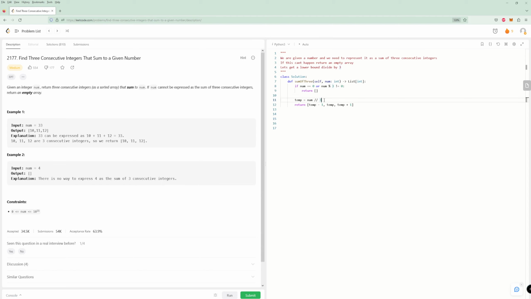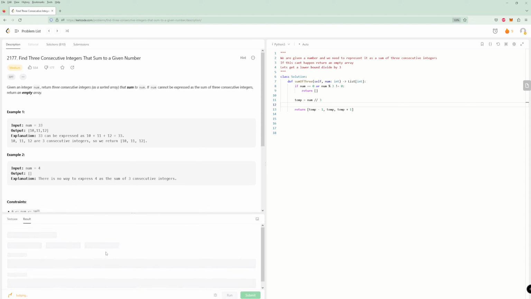Yeah, I'm not seeing anything, but like last time I didn't see anything and then we had some bugs. So let's just, and by the way, this would work for 33, obviously. And for 4, it would not work. So, okay, let's just make sure this is fine. It is, and let's try to submit.